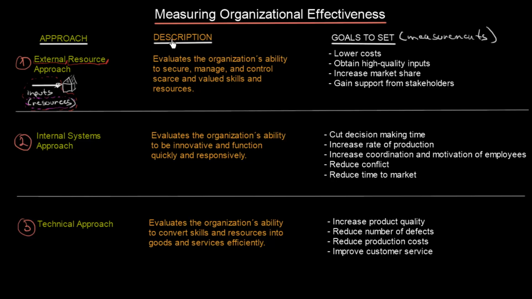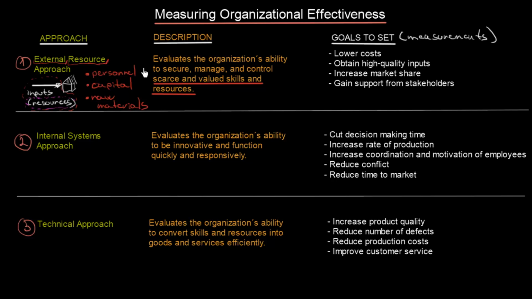So now let's proceed to the description and see if we have been correct. So this approach evaluates the organization's ability to secure, manage and control scarce and valued skills and resources. So we have been correct. So these inputs that are coming to our organizations are the scarce and valued skills and resources. And what can those be? Well, it can be, let's say, some skilled personnel. Then there can be, of course, capital, and let's say some raw materials.